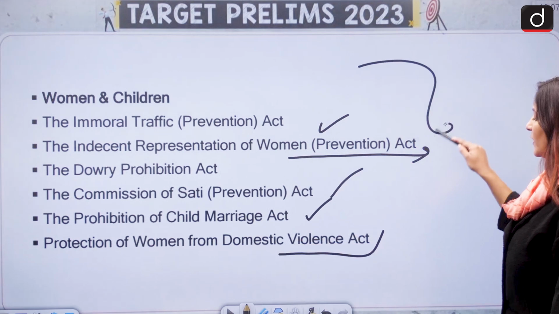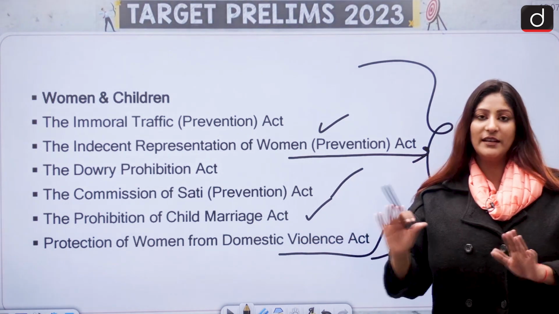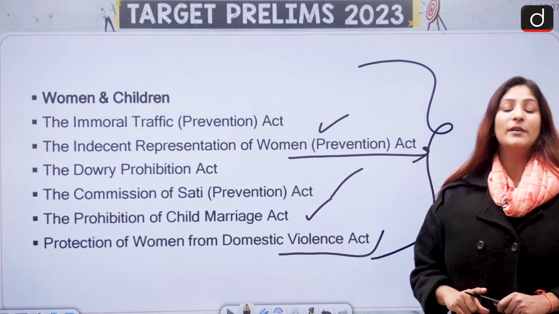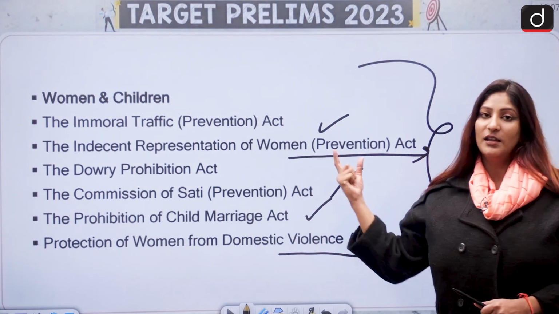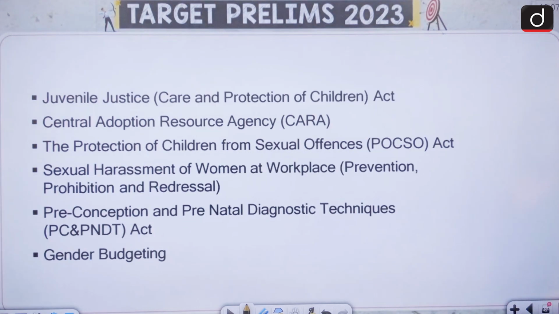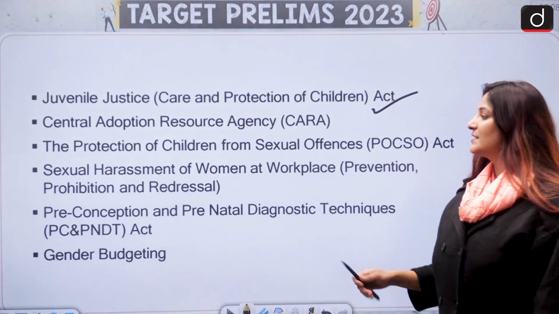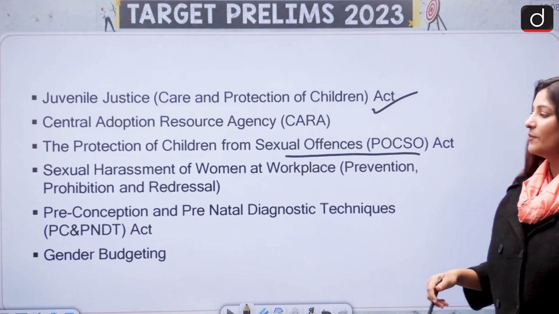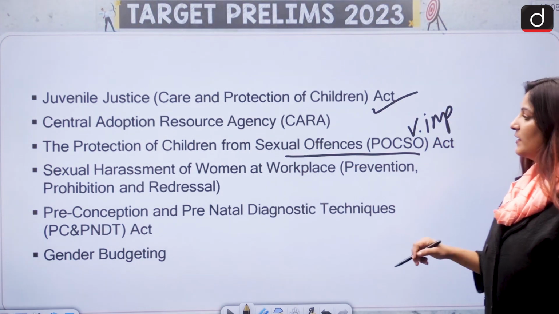This is, I think, one of the most important sections for both pre and mains. So do be very thorough with it because of the controversy and also because of certain issues coming up with child marriages. This section is going to be of much importance. Juvenile Justice Act, Central Adoption Resource Agency, CARA that we call, the Protection of Children from Sexual Offences, POCSO, very important. Please mind it.